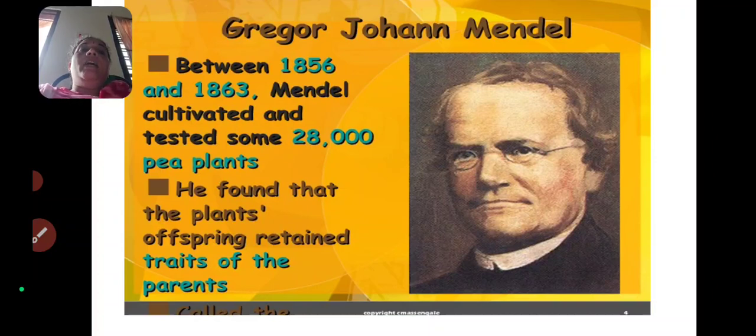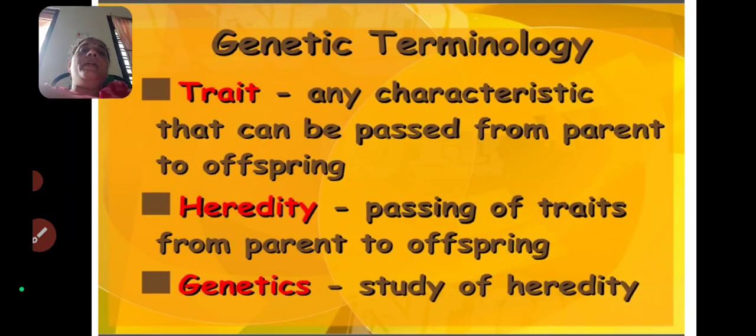Between 1856 and 1863, Mendel cultivated and tested some 28,000 pea plants. He found that the plant's offspring retain traits of the parents.